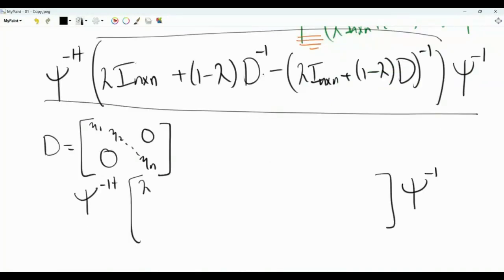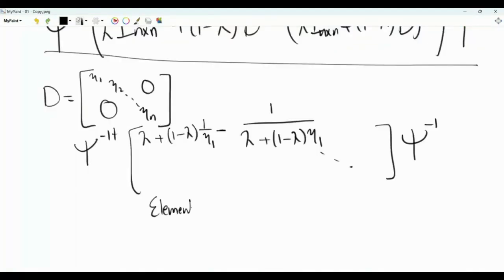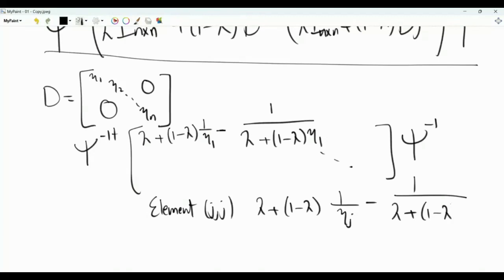The first element will be λ·1 + (1−λ)/η1, minus 1 over λ·1 + (1−λ)η1, since we have D here, so here we have η1. Element jj will be λ + (1−λ)/ηj minus 1/(λ + (1−λ)ηj). Checking whether the diagonal matrix is positive semi-definite or positive definite is very easy.